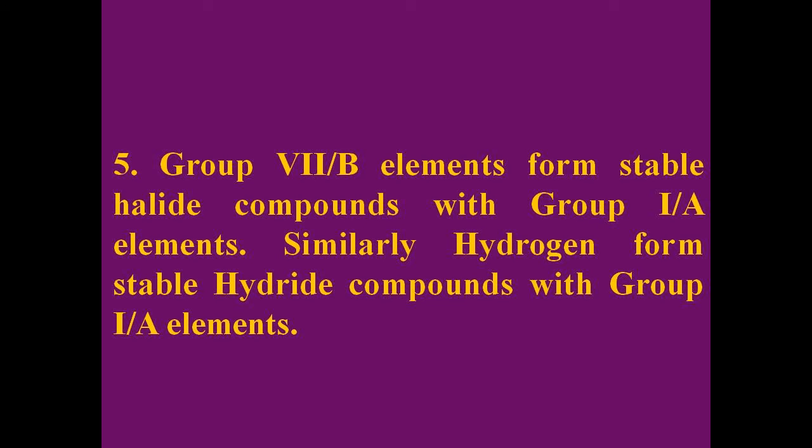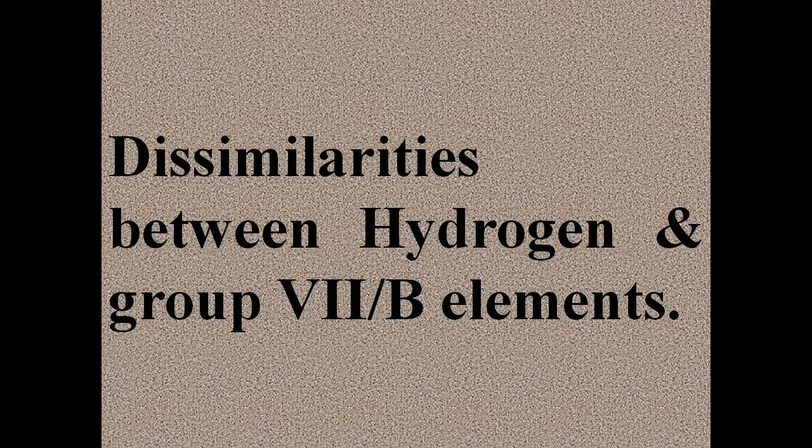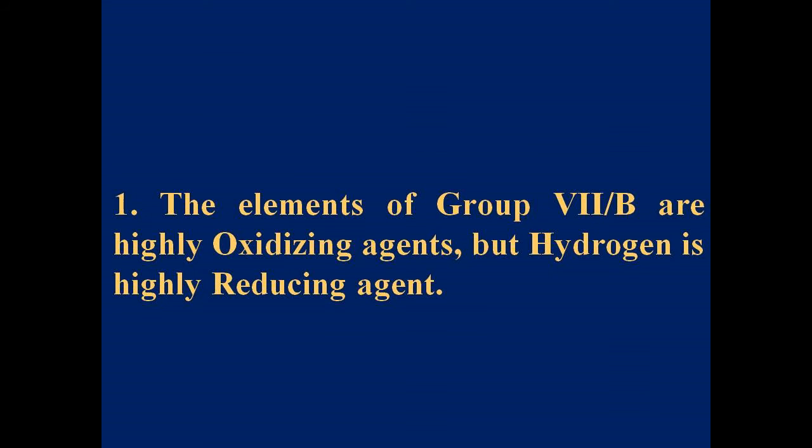Group 7B elements form stable halide compounds with group 1A elements. Similarly, hydrogen forms stable hydride compounds with group 1A elements. Now we will discuss the dissimilarities between hydrogen and group 7B elements. Group 7B elements are highly oxidizing agents. On the other hand, hydrogen is a strong reducing agent.